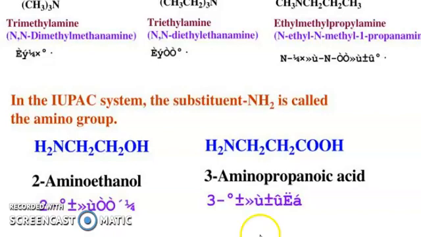Now tertiary amine: trimethylamine, and in the IUPAC system N,N-dimethylmethanamine. Triethylamine, N,N-diethylethanamine. Ethylmethylpropylamine, N-ethyl-N-methylpropanamine. So in the IUPAC system, the substituent NH2 is called the amino group. So 2-aminoethanol, you can see, and 3-aminopropanoic acid, like this.